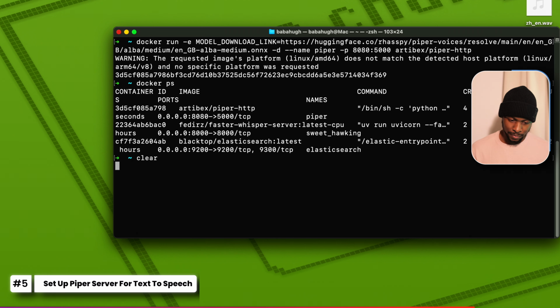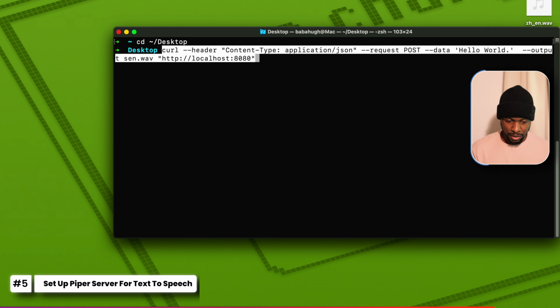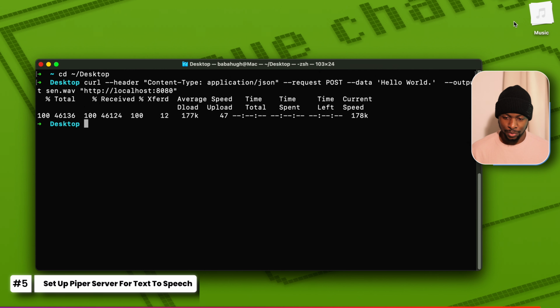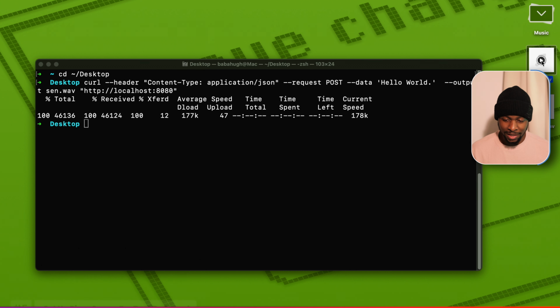And to test that our text-to-speech model is working as expected, let me go to the desktop and make a curl request to our faster Whisper server. It's on port 8080, and we've specified the data as hello world. We're going to save the response, which is an audio, in a WAV file called SEN. When we go to our audio file, click on music, let us play it. Hello world. Our voice model is looking great, so it's now time to integrate it with our system.